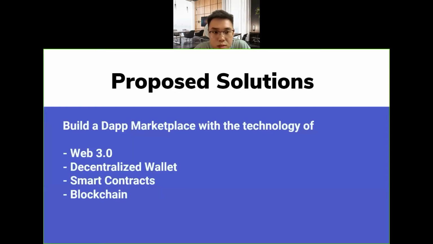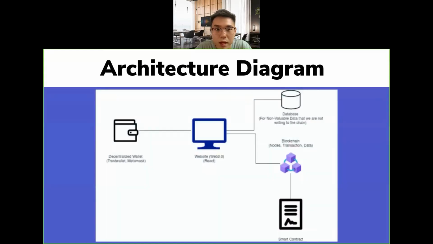So the proposed solution is that to build a DApp marketplace like that, I will need the technology of a Web3 decentralized wallet, smart contracts, and a blockchain. Okay, so this is the architecture diagram. This is a decentralized wallet.